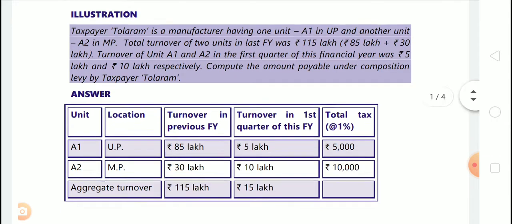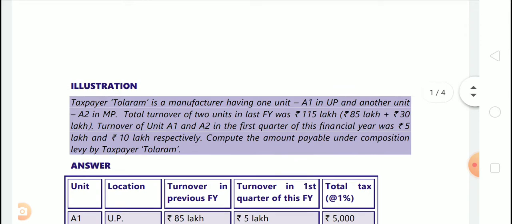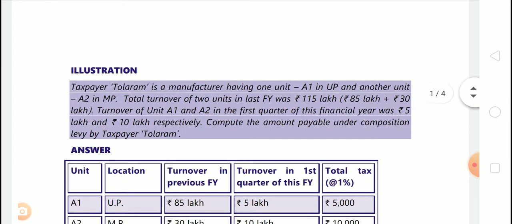Okay, in this case applicable turnover is, let's recap the provision once, then we'll move to the answer. In this case applicable turnover is 1.5 crores. So as per the provision, if aggregate turnover is up to 1.5 crore in preceding financial year, then the taxable person can opt for composition levy. Now what are the rates of composite tax? For manufacturer, rate is 1% of the turnover in the state or union territory. For restaurant service supplier, it's 5% of the turnover in state or union territory. For other supplier, it's 1% of the turnover of taxable supplies of goods and services in state or union territory.